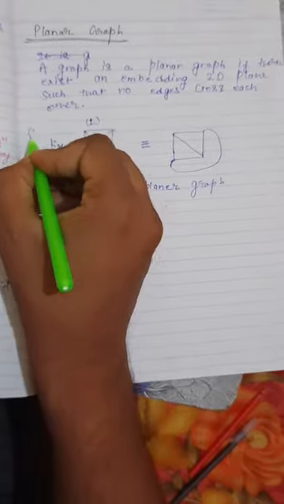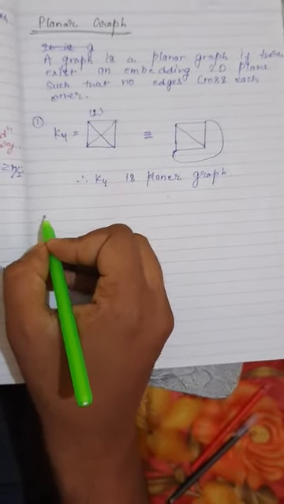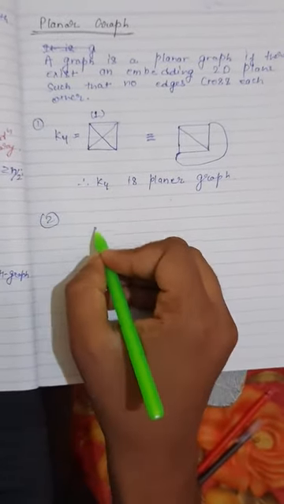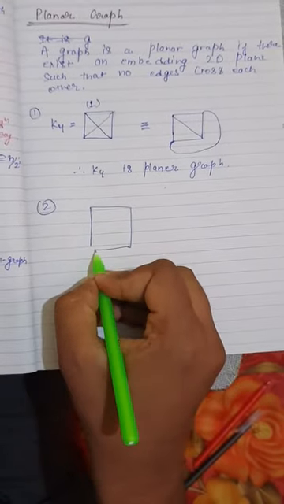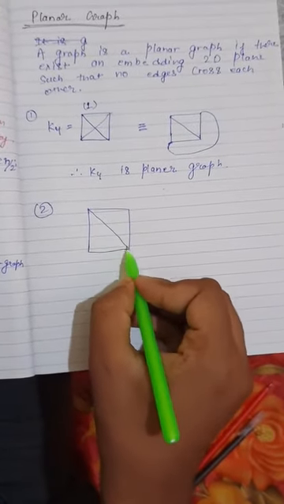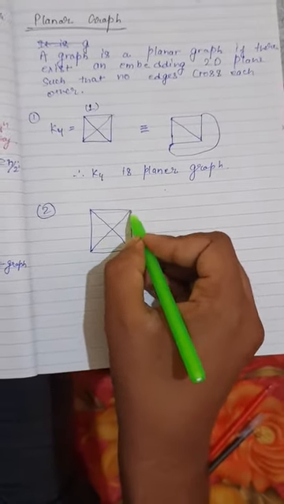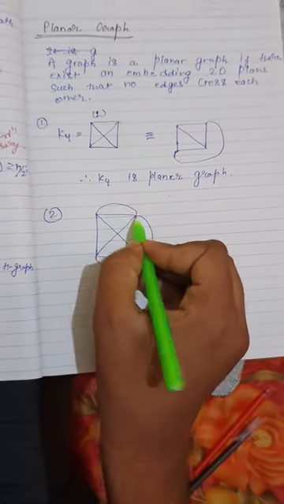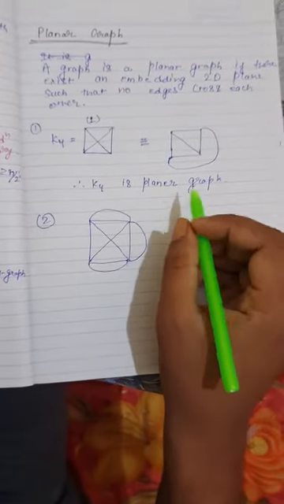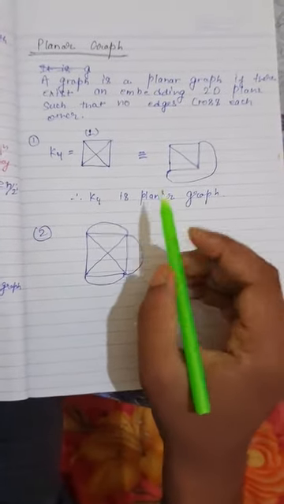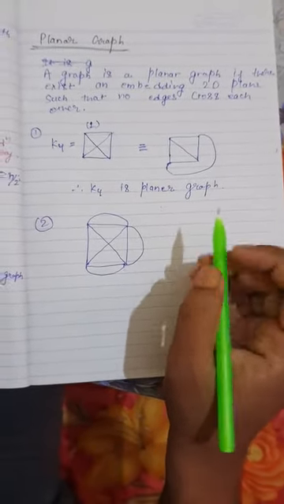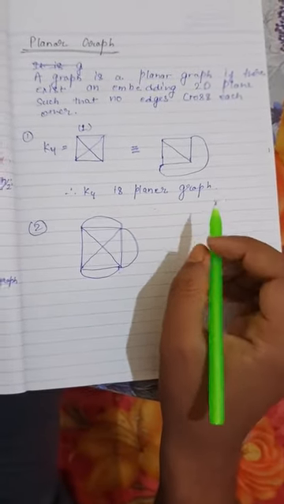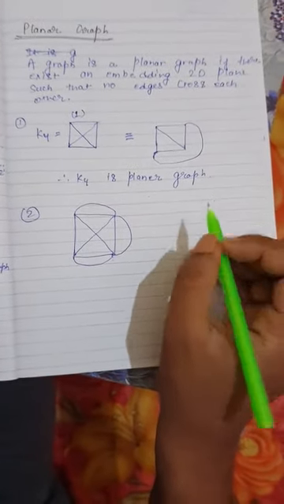Let's take another example. So this is example number 1. So let's take another example. Let's try to make an equivalent graph such that there is no edge intersection. So try to make it.